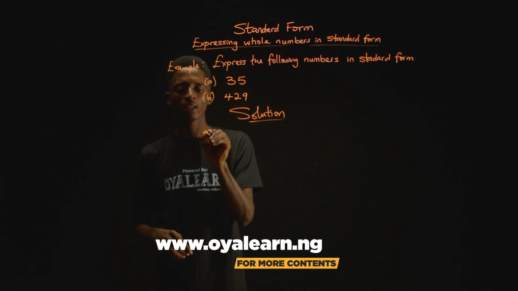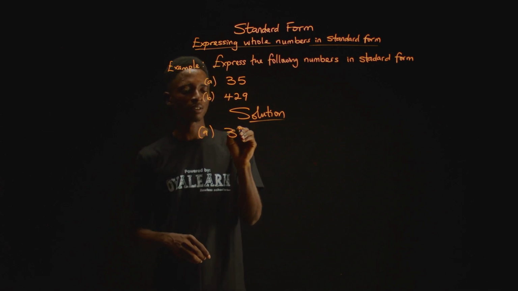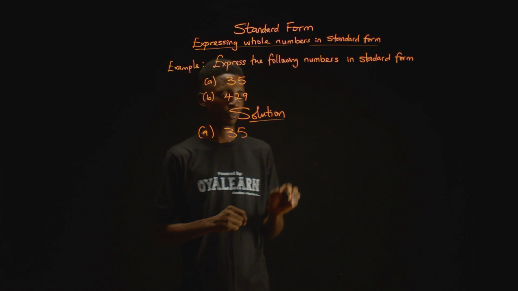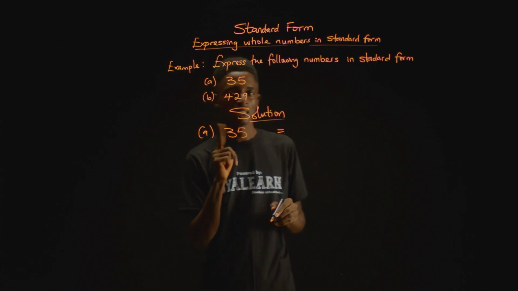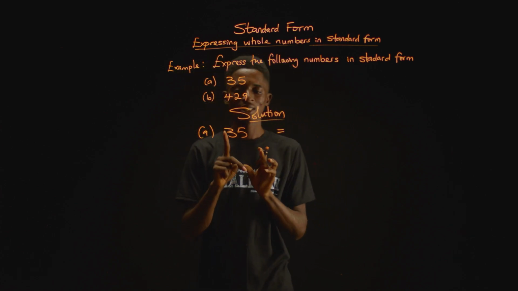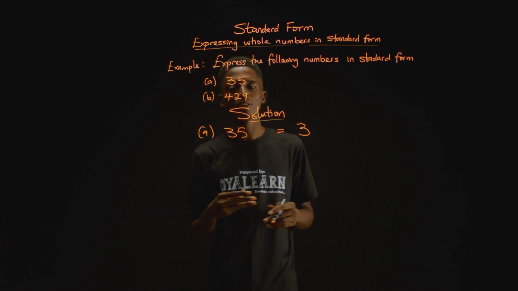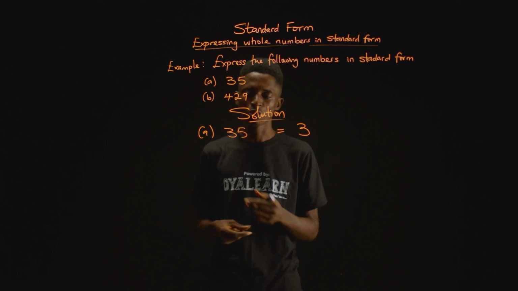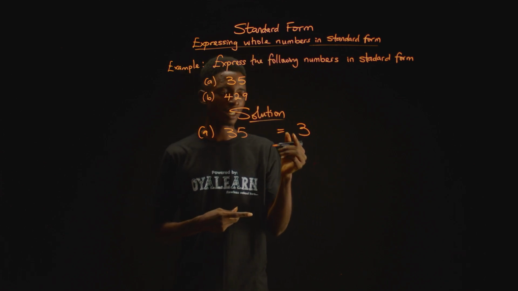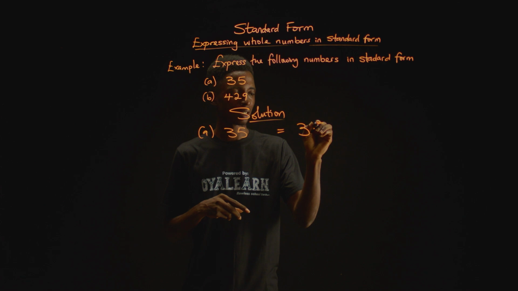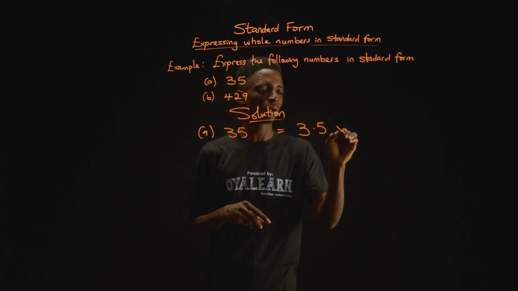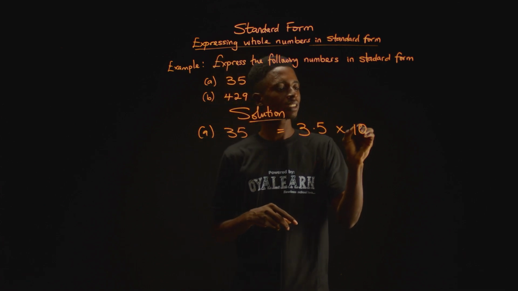Now for A, we are to express the number 35 in standard form. To do this, we would write first the number 3. Now remember, A has to be a number that ranges between 1 and 10. So we cannot write 35, but we write 3.5. Then we multiply this by a power of 10.